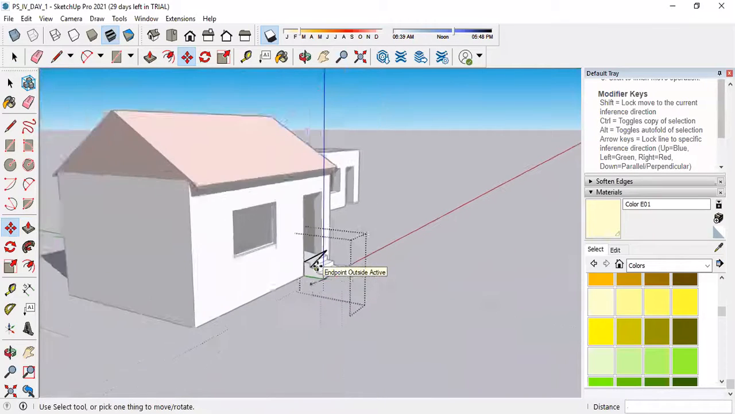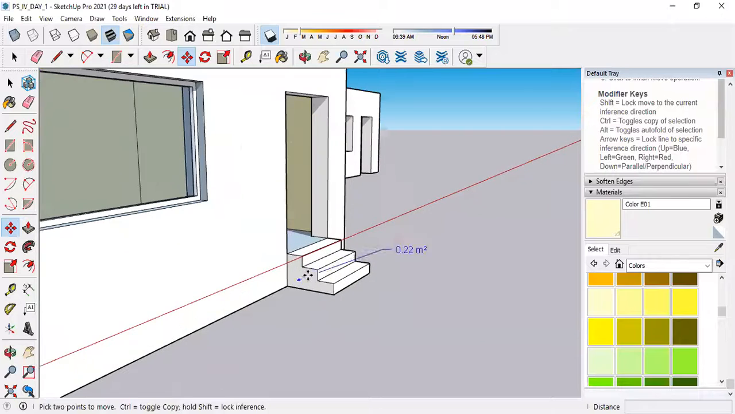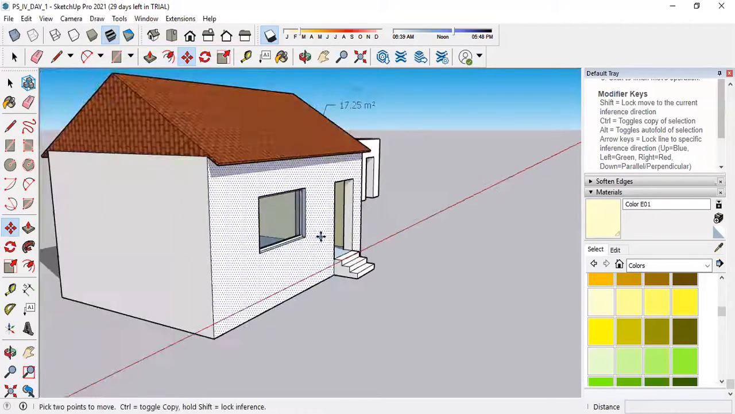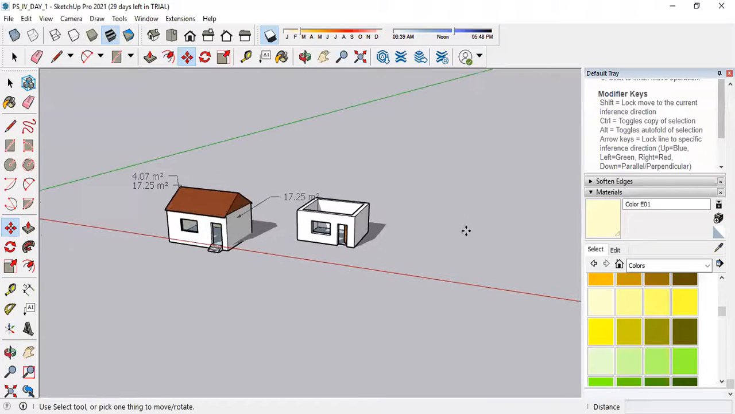Okay, area is not getting changed. You have to apply it separately. Okay, no issue. One more thing I want to highlight: when you make a group of a particular object, and in future if you want to edit that object, then that setting is different.